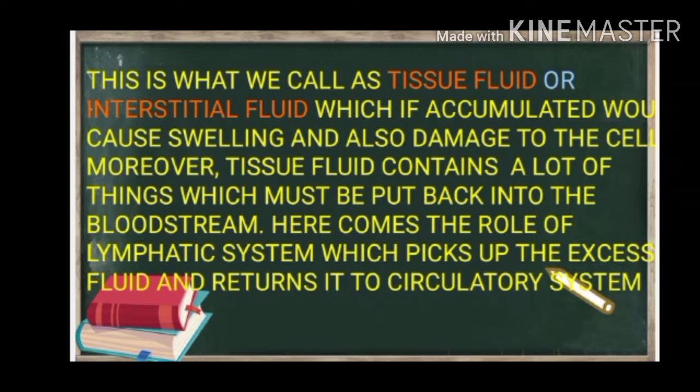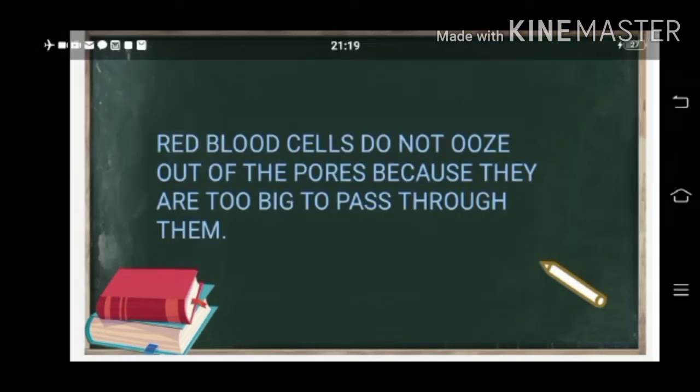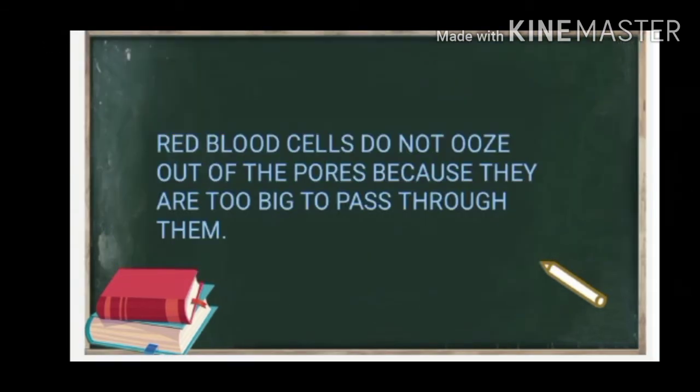This, if accumulated, would cause swelling and also ultimately damage to the cell. Moreover, tissue fluid contains a lot of things which must be put back into the bloodstream. Here comes the role of the lymphatic system, which picks up the excess fluid and returns it to the circulatory system. Red blood cells do not ooze out of the pores because they are too big to pass through them.